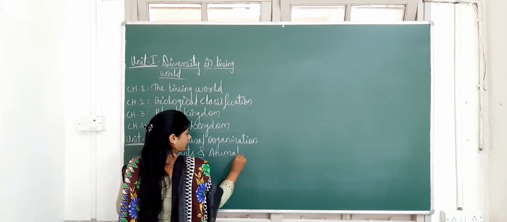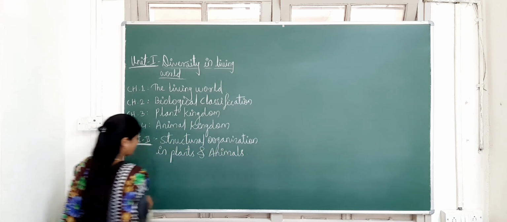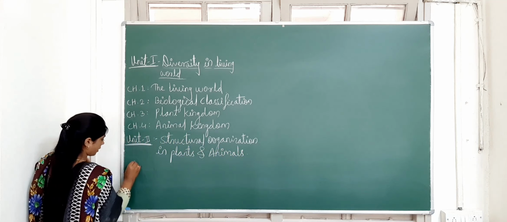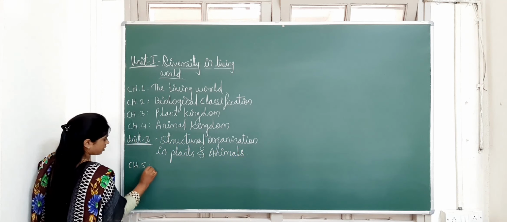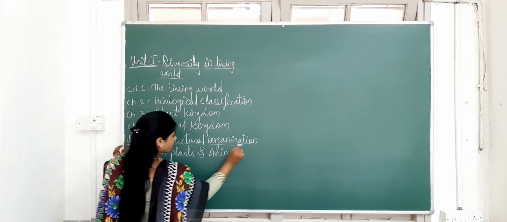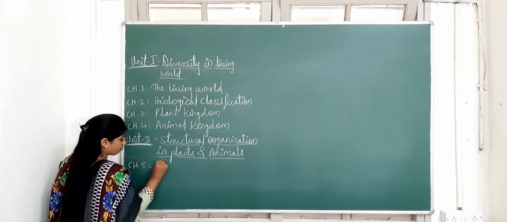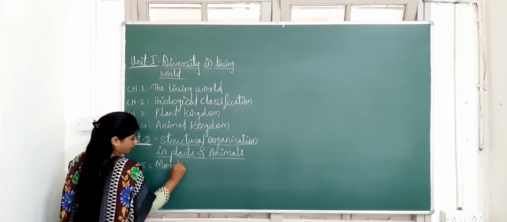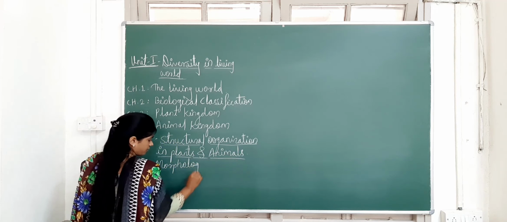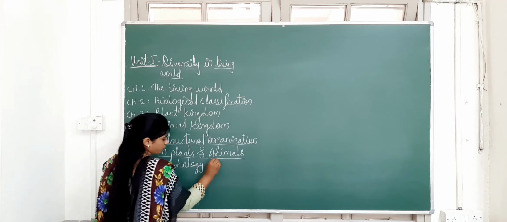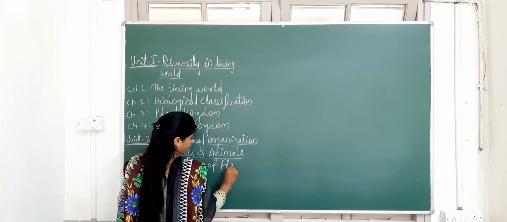Okay, this is your second unit. In that, the continuation of chapters, here chapter number 5. We will see here chapter number 5. Chapter number 5 is morphology of flowering plant.